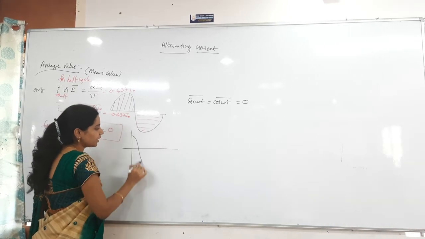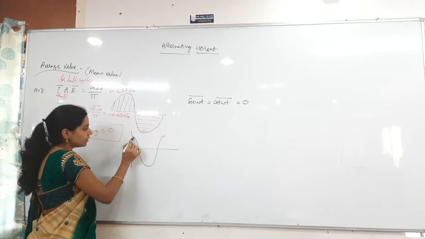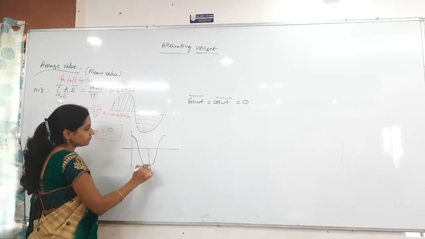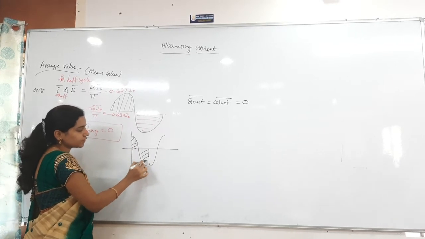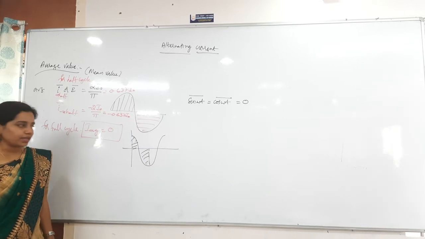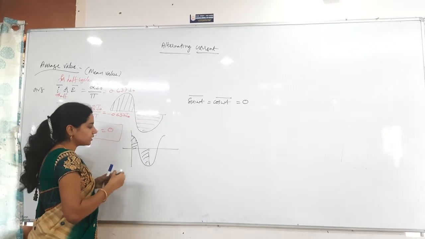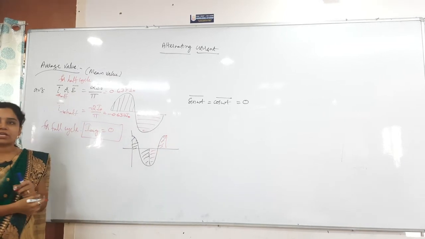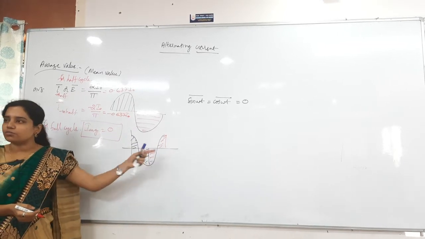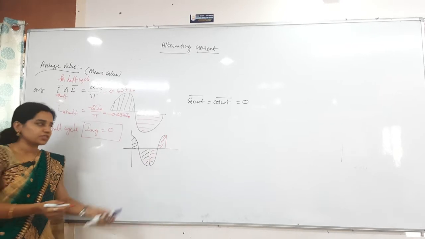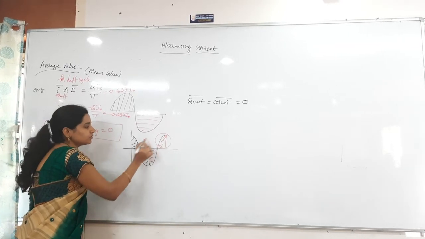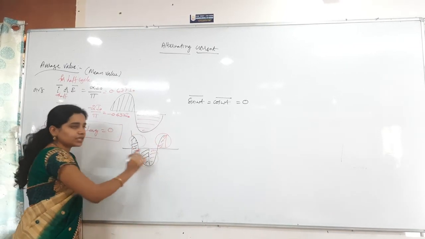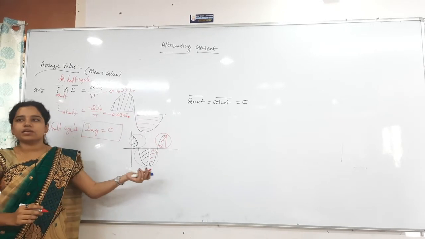The cos function is also like that. If I take the cos function like this, from here to here is the first half cycle, then from here to here is the negative half cycle. Again the average value becomes 0. Both are equal and opposite, two are positive and two are negative, so it is 0 only.